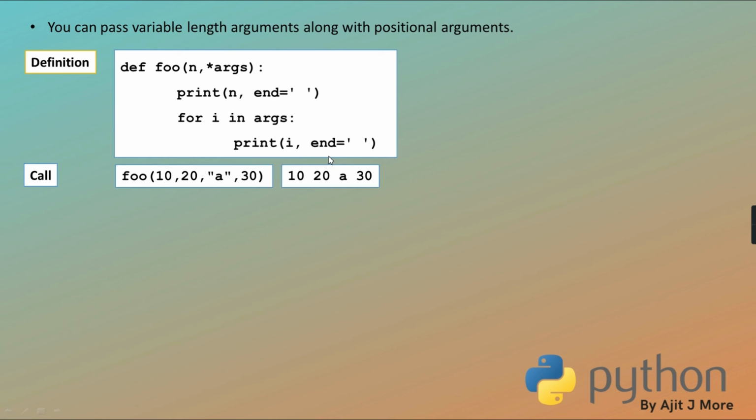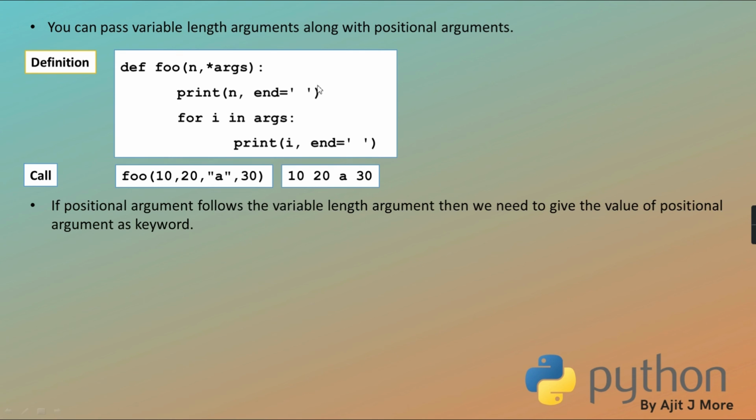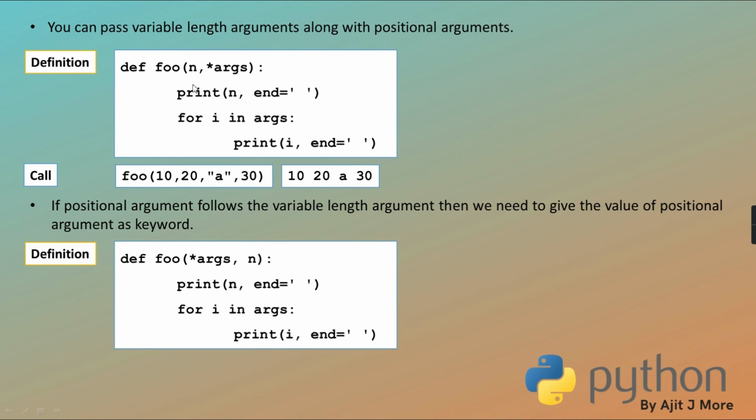Right? Okay. But if suppose this variable length arg is first and then the positional is later, then that positional is strictly a keyword only. See, if a positional argument follows the variable length argument, then we have to pass that positional argument as keyword only. There is no option. Like in this case, *args is first and n is later.